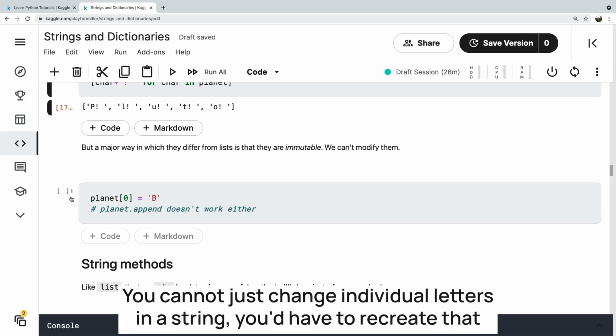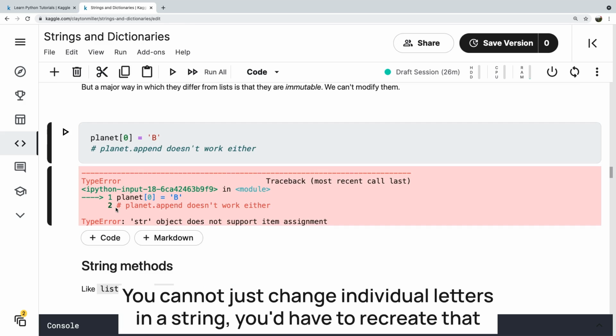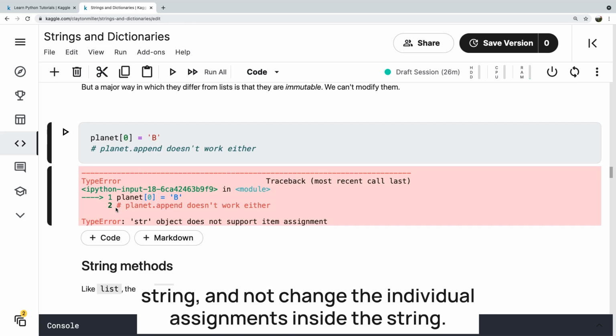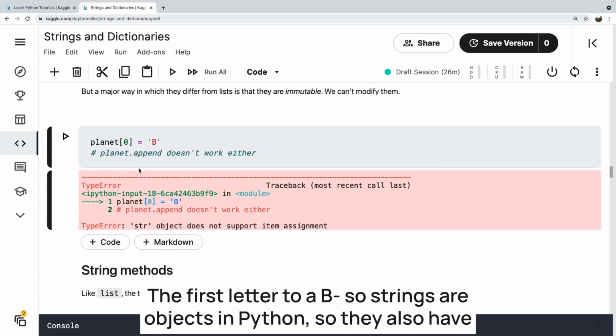You should also understand that strings are immutable. You cannot just change individual letters in a string. You'd have to recreate that string and not change the individual assignments inside the string. So here you get an error because you tried to change the first letter to a B.